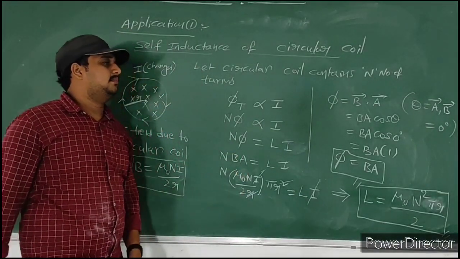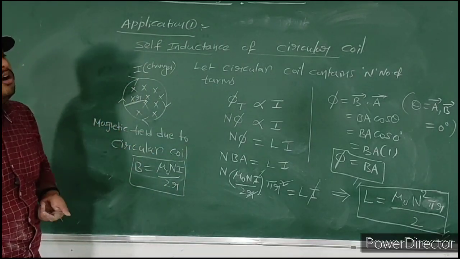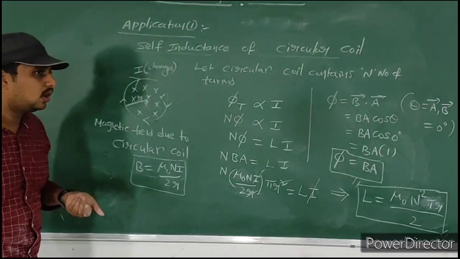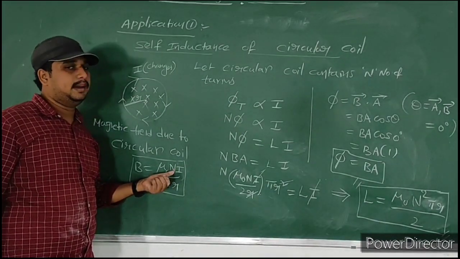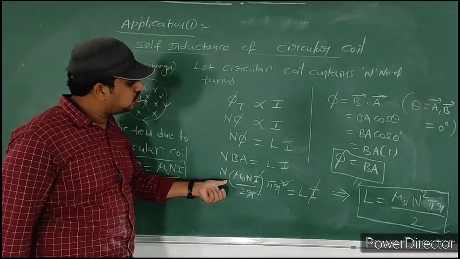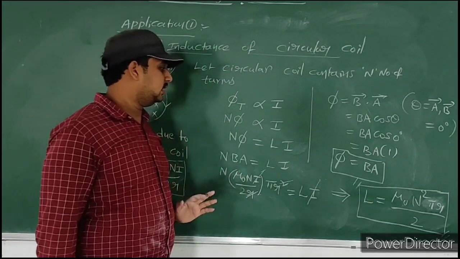Here B is nothing but the magnetic field due to the circular coil. What is the formula of the magnetic field due to a circular coil? Mu naught Ni by 2R. Here N means number of turns. So substitute that. Here I gets cancelled, R gets cancelled.